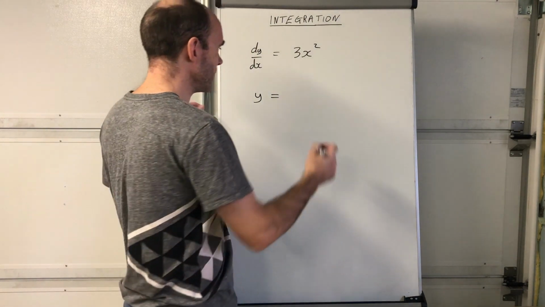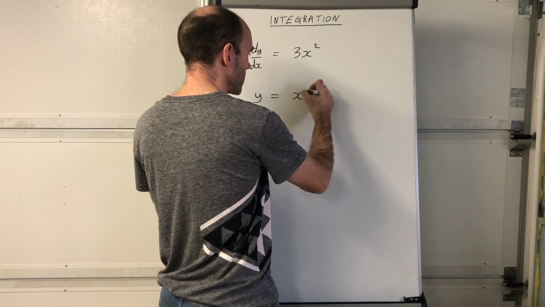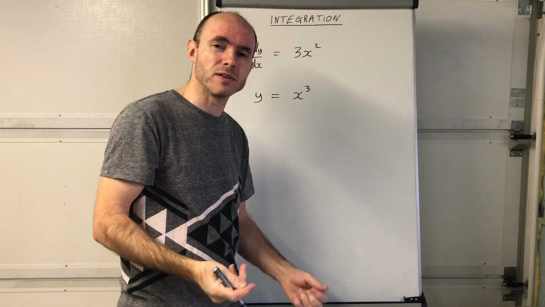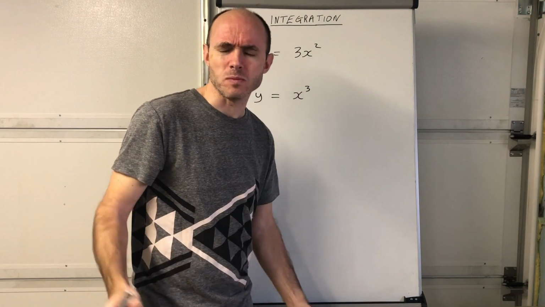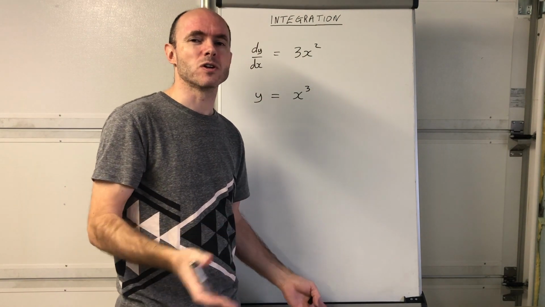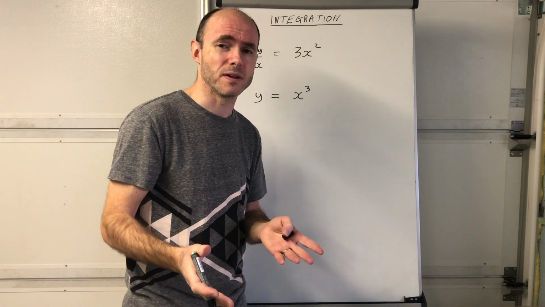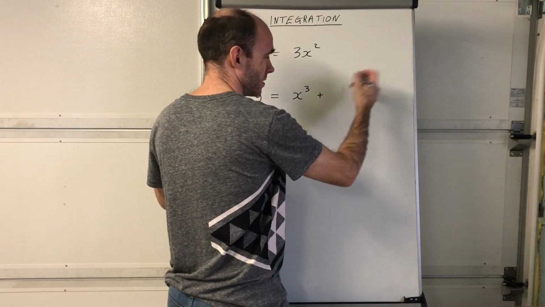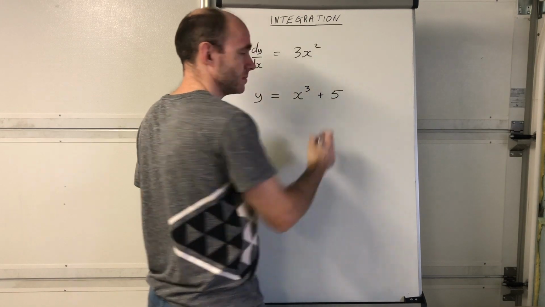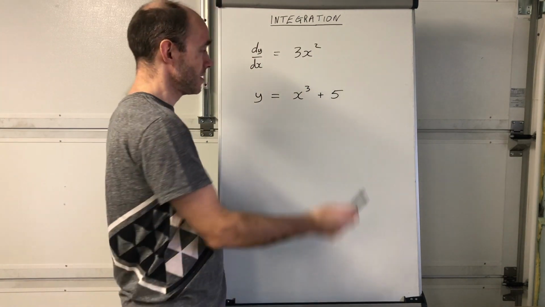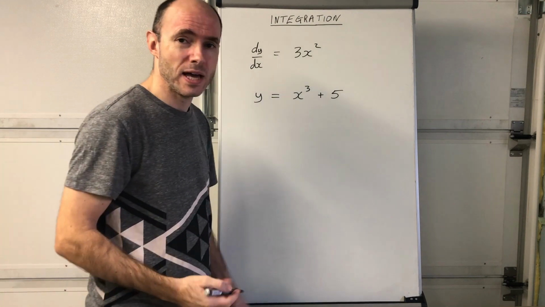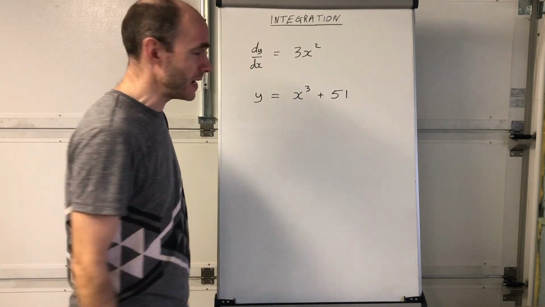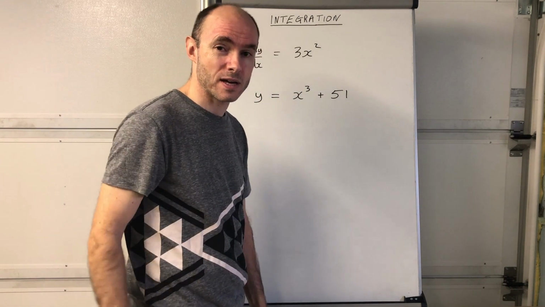Well, I'm hoping you're thinking that when you differentiate x cubed, you get 3x squared, don't you? So you might think, yeah, y is equal to x cubed. But that's not the only function it could have been. It could have been something different. It could have been, for example, x cubed plus, I'm just going to put a number here, 5, because if you differentiate that, you get the same result. It could have been x cubed plus 51. It could have been x cubed subtract 1,000. It could have just been x cubed.